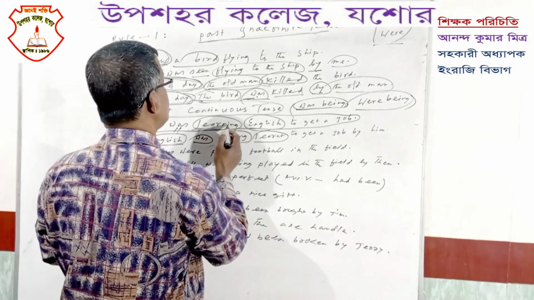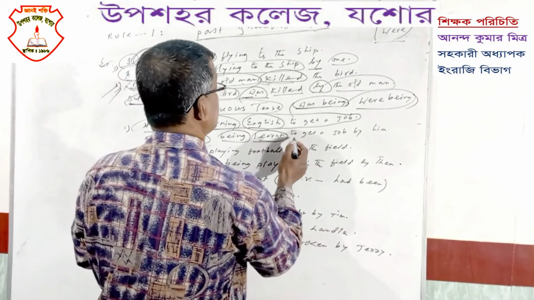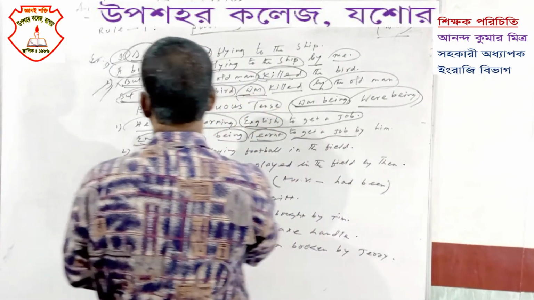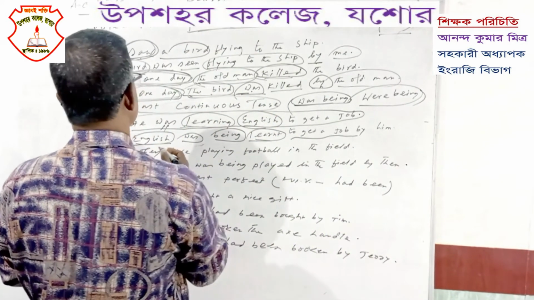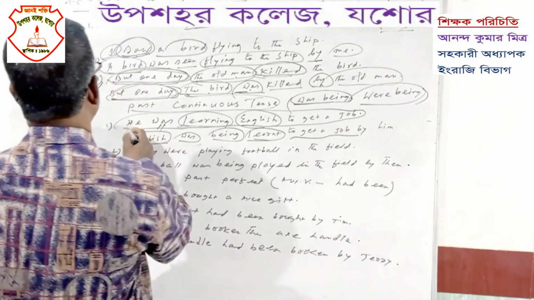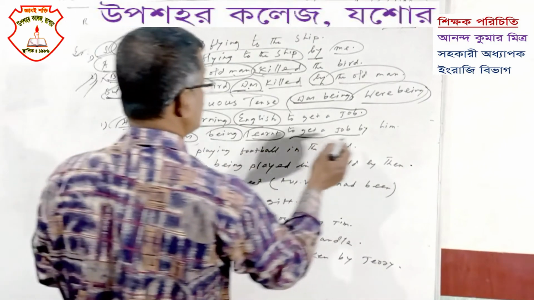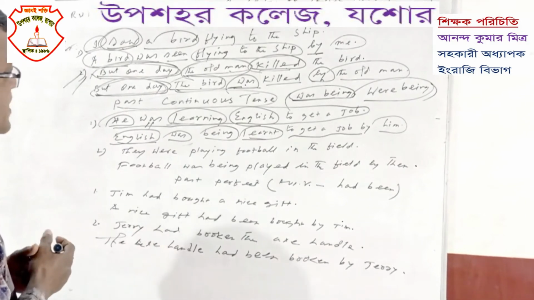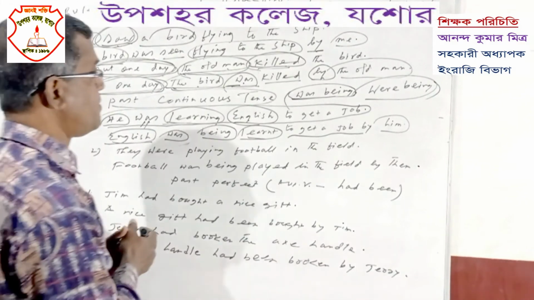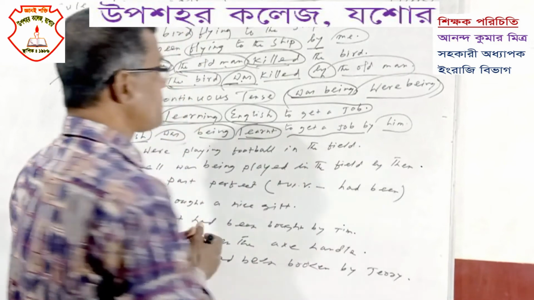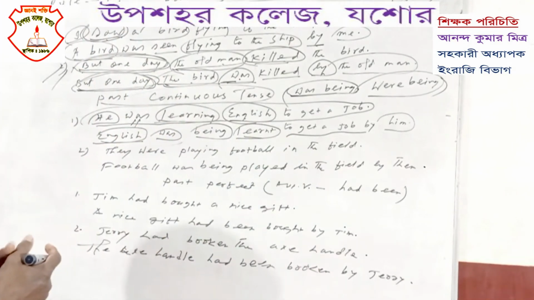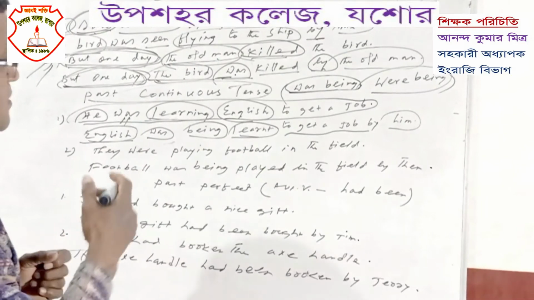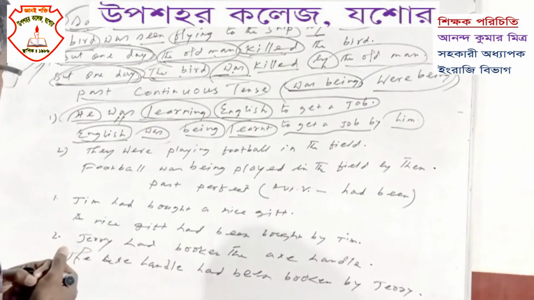The V3 of learning is learned, then the rest of the sentence, to get a job, by the objective form of the subject. Here the subject is he, and its objective form is him. So the answer will be: English was being learned to get a job by him. Here we will use was being or were being as the auxiliary verb.